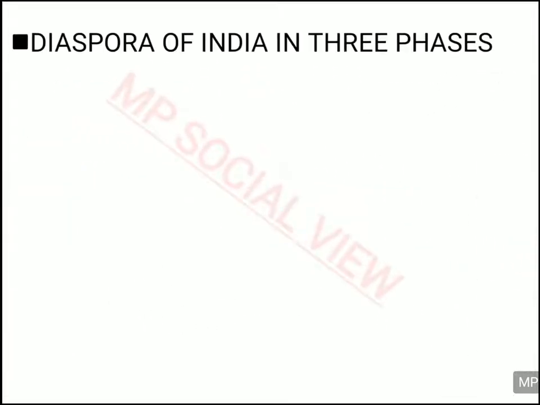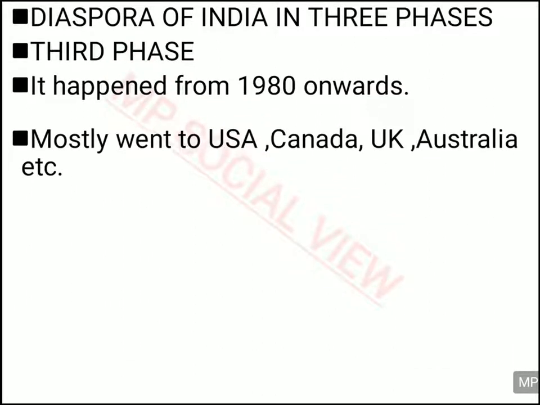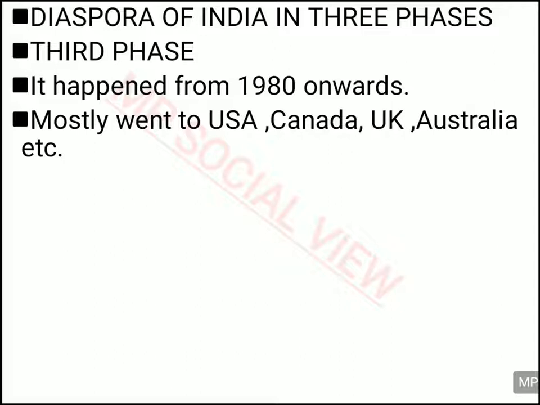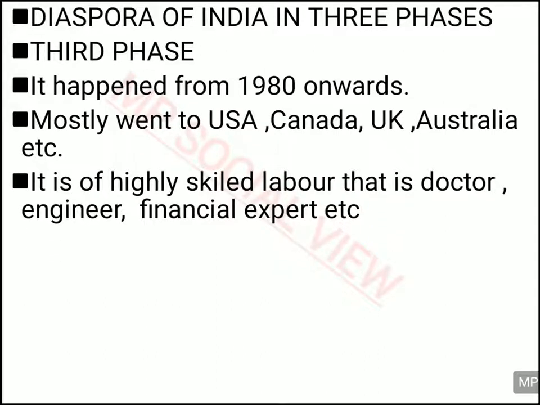Then comes the third phase of India's diaspora, and it started in 1980. At this time, mostly the people went to the USA, Canada, UK, Australia and various other advanced countries. And now only skilled labor is going to those countries. For example, the doctors, the engineers, the financial experts. So all the professionals are going to these advanced countries.